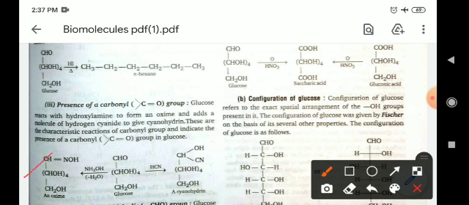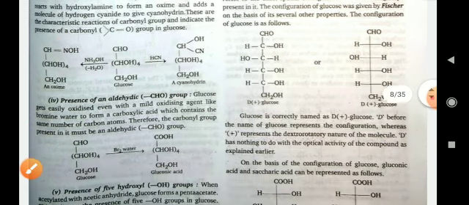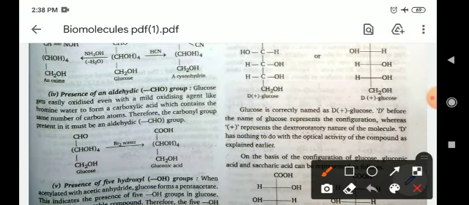When glucose reacts with NH2OH, hydroxylamine, it forms an oxime, and when it reacts with HCN, it forms a cyanohydrin. These are the characteristic chemical reactions of aldehydes. So by doing the reaction with these chemicals, you will justify that in glucose an aldehydic group is present.